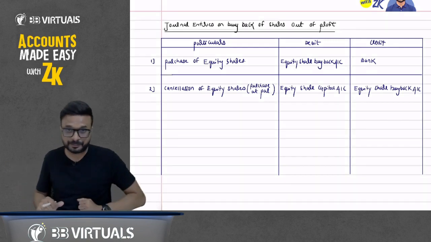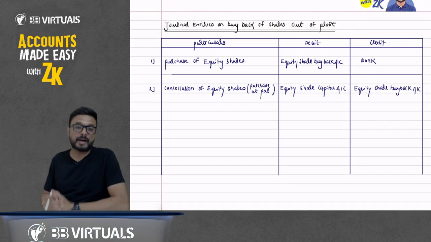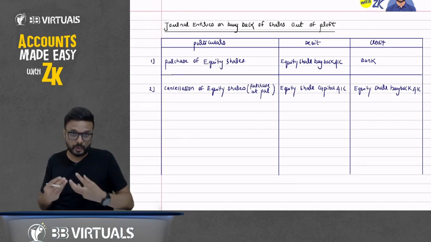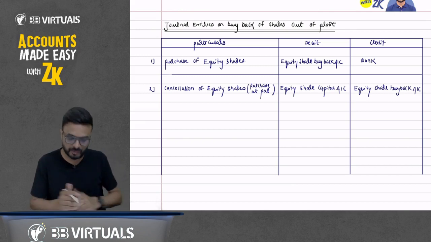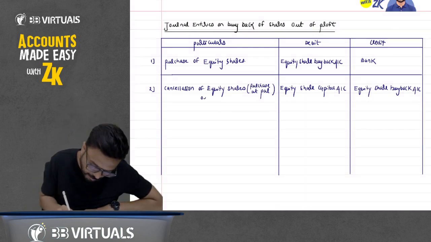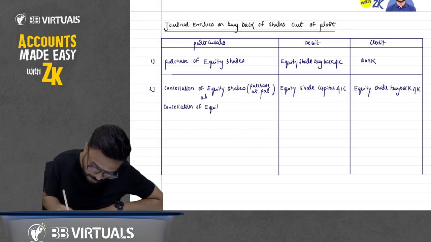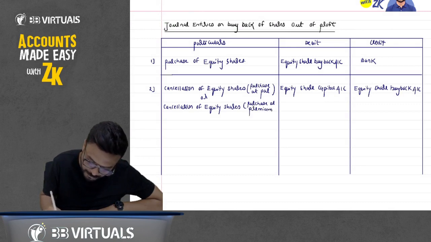Now it may happen that we have purchased the shares from the market at a higher price. What do you mean by a higher price? That we have paid an excess amount. That is what we call the premium on buyback. So it may happen: cancellation of equity shares purchased at premium.